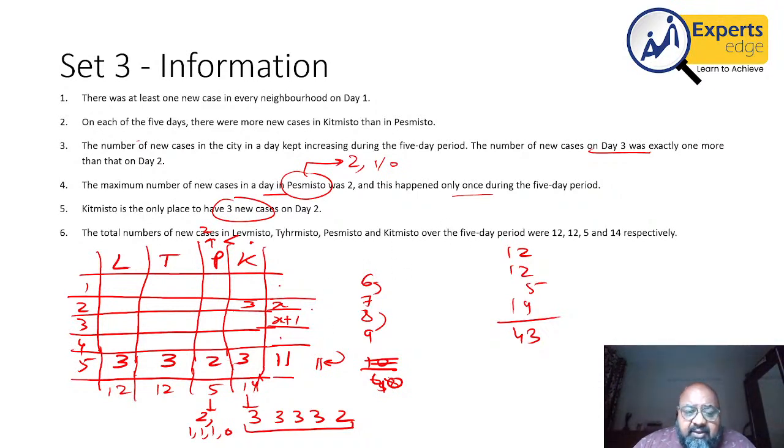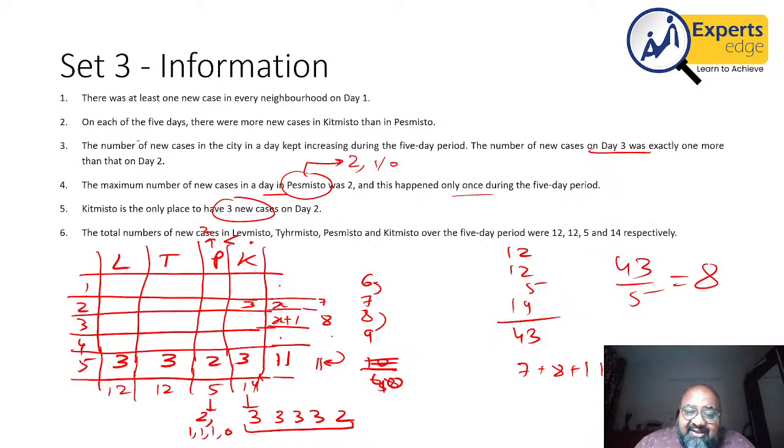Now we have to look at day 2 and day 3. See, 43 divided by 5 in equal distribution gives me a number of 8. If I look at two cases, I put a 7 here and an 8 here. Right? And I'll try to see if this works out. Now, if this is a 7, this is an 8, the total number of cases that have been counted are 7 plus 8 plus 11, which is 26. Therefore, another 17 cases are required.